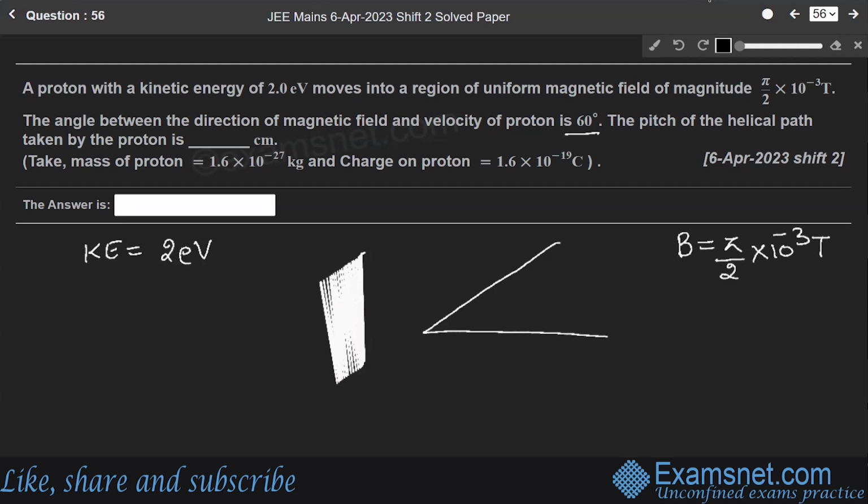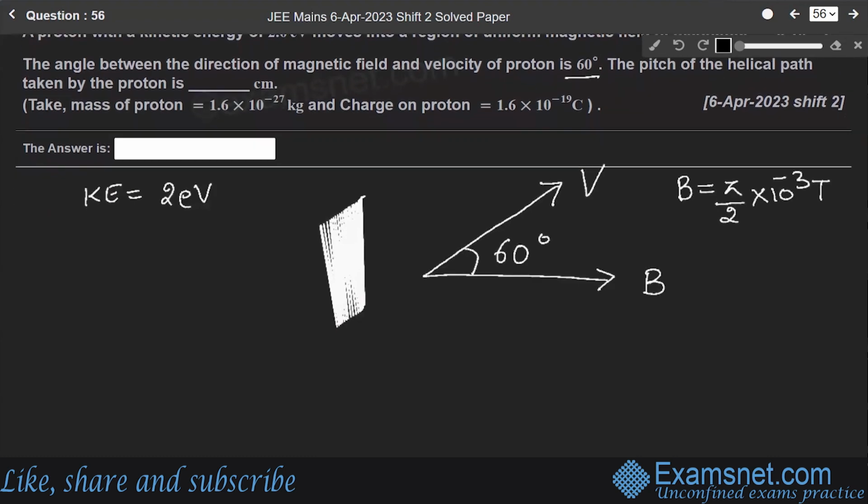Let us say the magnetic field is in this direction. The angle between the direction of magnetic field and the velocity v of the proton is 60 degree. Got it? Angle between magnetic field and velocity is 60 degree. We have to find the pitch of the helical path taken by the proton.